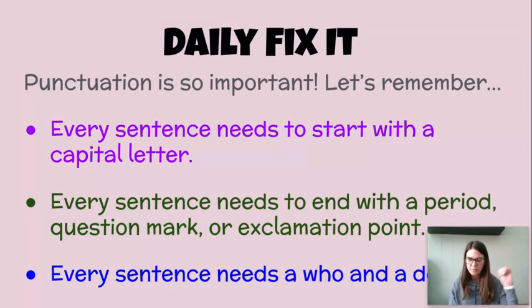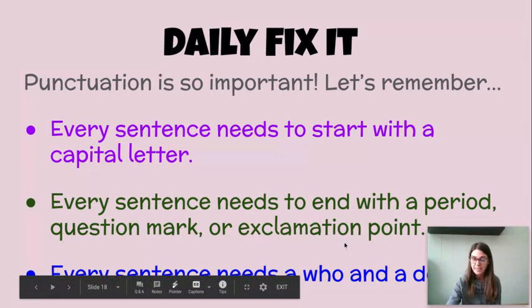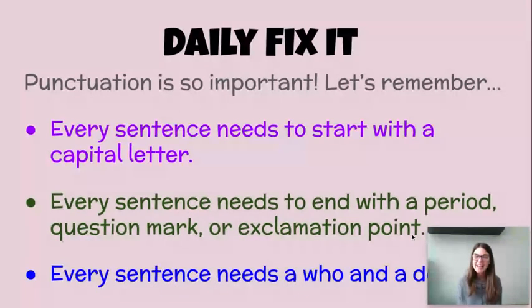Here's 3 things. We've been working on these for a while. Let's remember. Every sentence needs to start with a capital letter. Every sentence needs to end with a period, question mark, or exclamation point. And every sentence needs a who and a do. That's right. I know do is covered up, but I know you know that. Every sentence needs a who and a do.